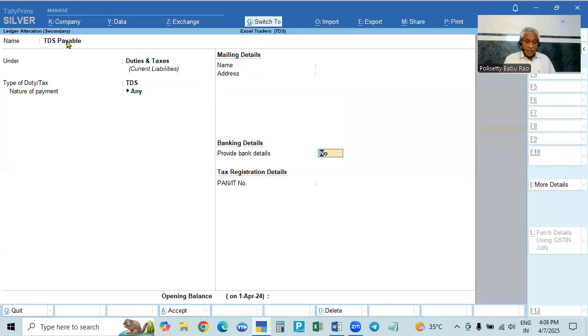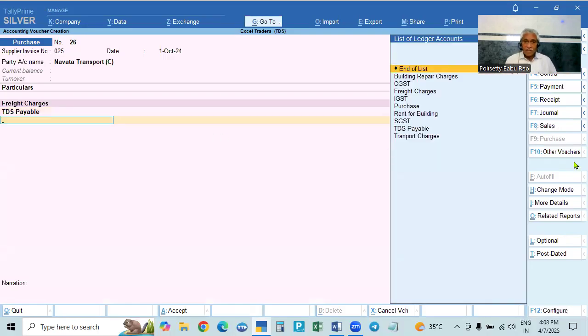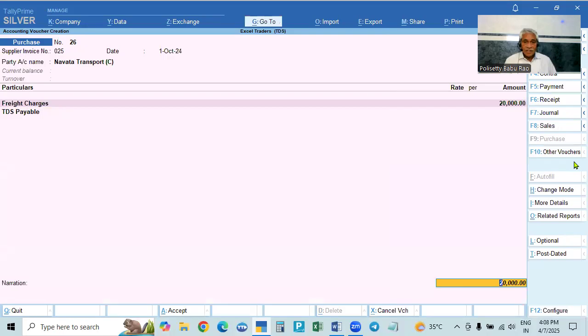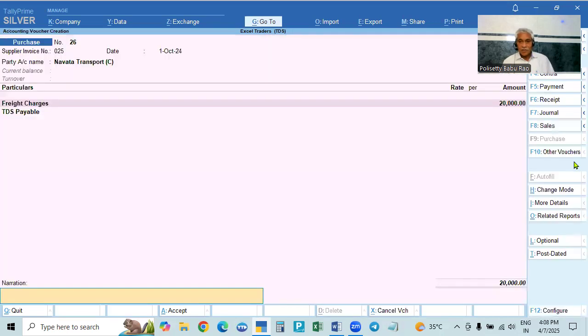So here, see here, this is 20,000. Single bill value not crossed, as well as aggregate limit also not. This is the first bill. So TDS is not calculated. So come down here, end of list. This is the supplier invoice number 025. So okay.